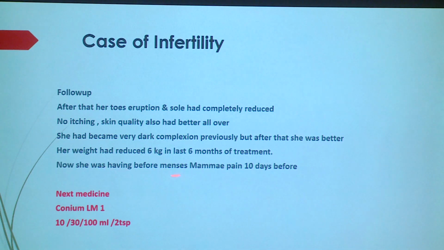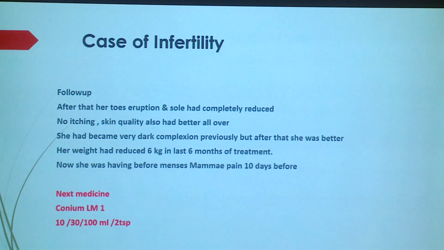Then we searched for the medicine, though we were frightened. We were in an early phase and not practicing full-fledged LM potency, but we read Conium. Conium is a medicine for cancer. It creates cancer in the body, so it can prove in anyone. The case was already very difficult and tough, so how could we try? So we tried a very low dose.